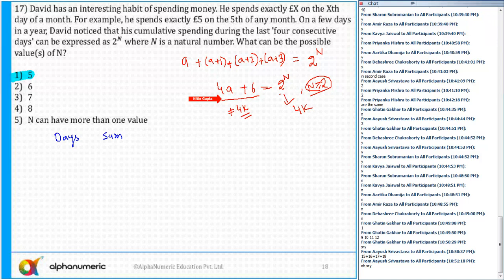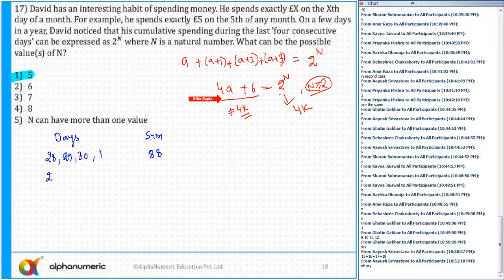4 consecutive numbers. So I'll take the last 3 days of any month, that is 28, 29 and 30, and then 1. And in that case, what is the sum? The sum is equal to 88. Yes or no? Again, it is not a power of 2.